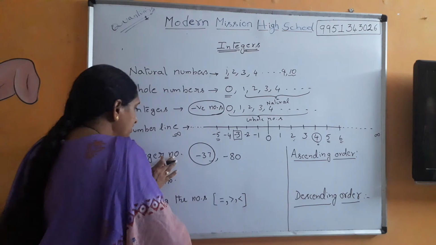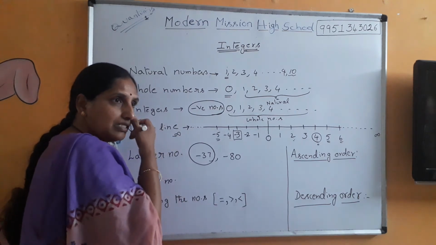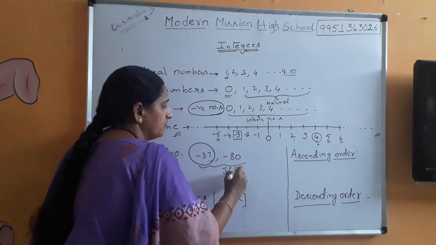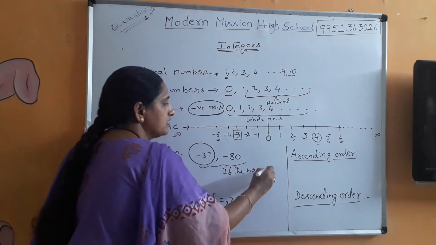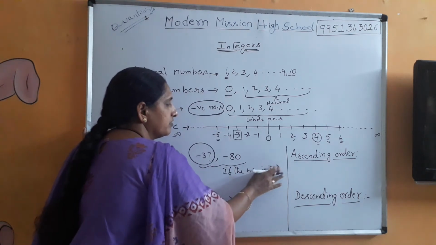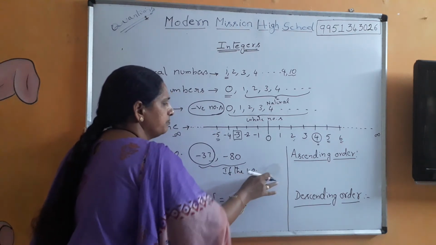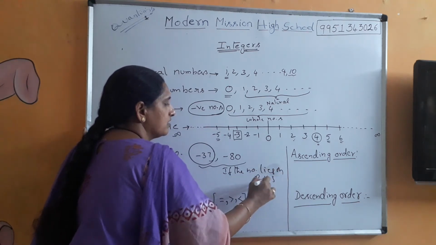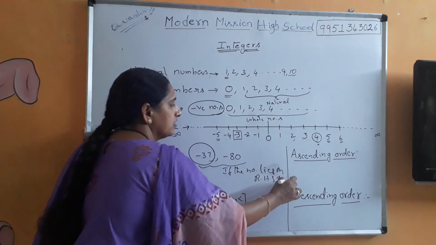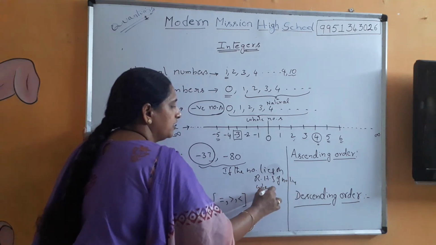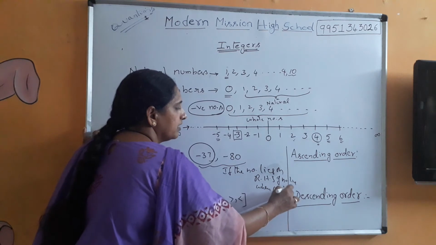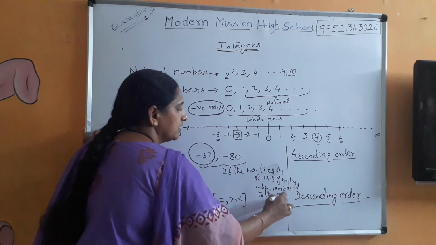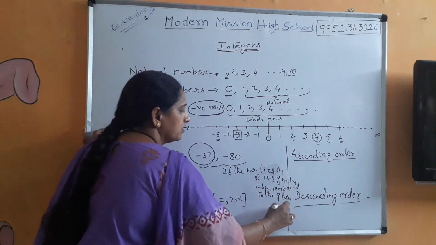So how do we decide the larger number? The larger number is the one that lies relatively on the right hand side, simply say, on the RHS of the number line when compared to the given number.